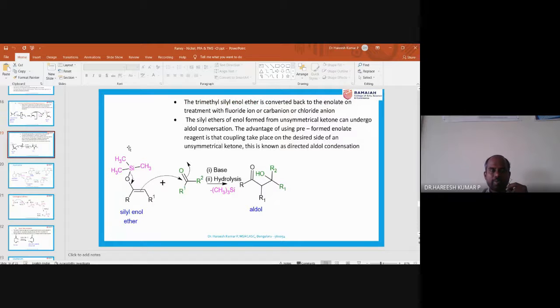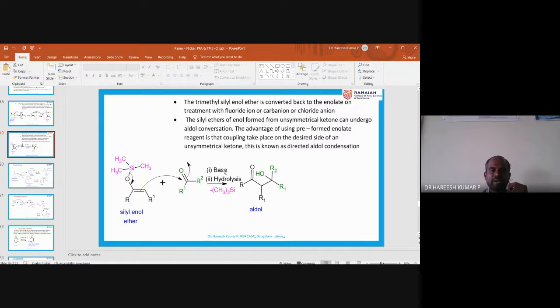So in the obtained silyl enol ether, there will be a new bond formation. How does the new bond form? The double bond can come over here and this can form a new bond with the electrophile. This is possible in the presence of base and hydrolysis.